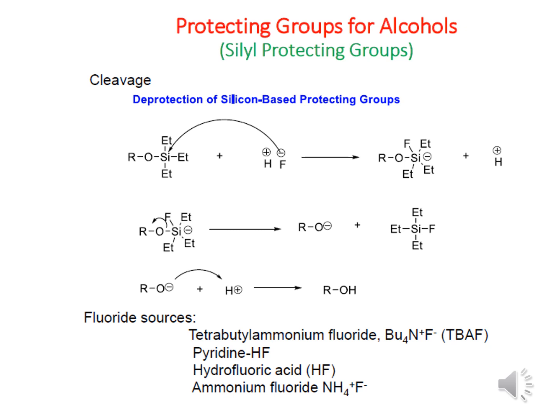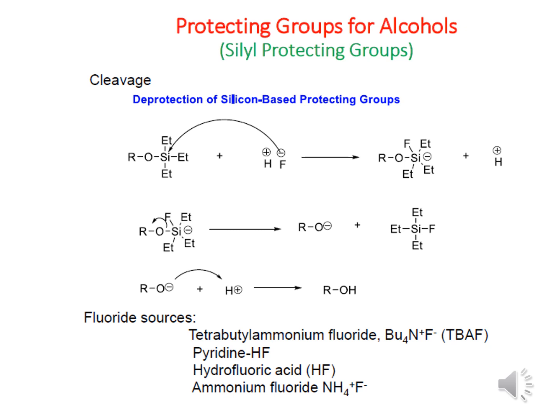is going to react with the silicon center and make a hypervalent silicon compound where fluorine is attached and silicon is negatively charged. And this hypervalent silicon compound can break the RO bond and produce the alkoxide anion, and this alkoxide anion takes the H plus, which is eliminated from the HF, and returns the alcohol.